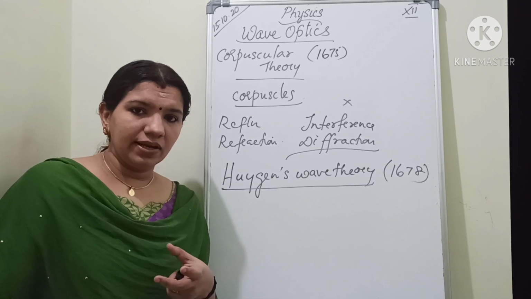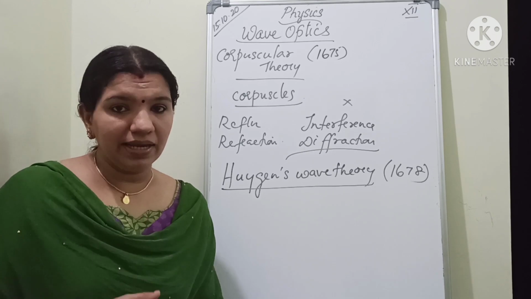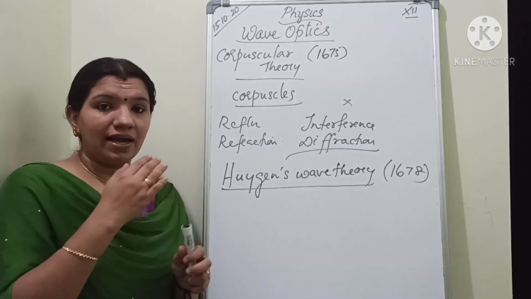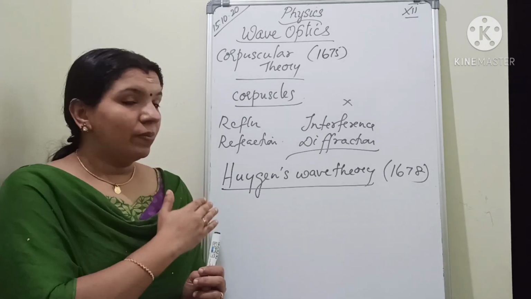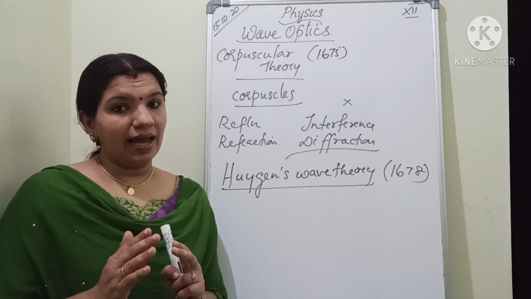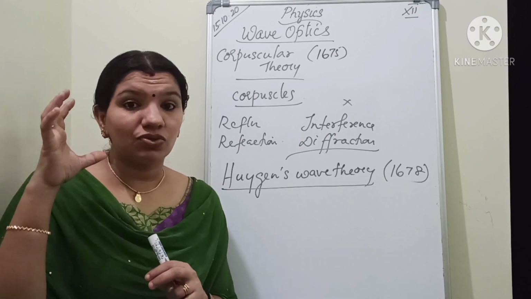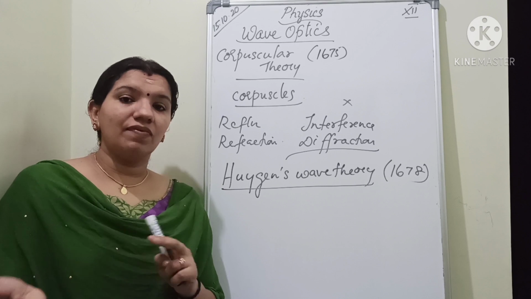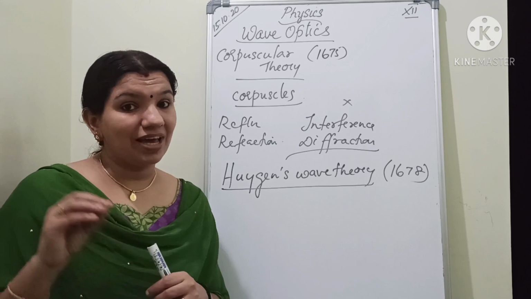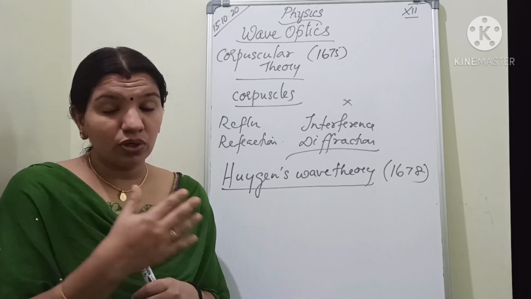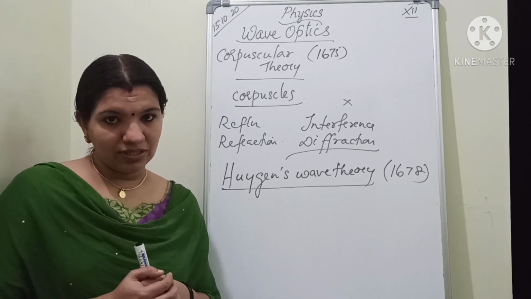What do you mean by a mechanical wave? A mechanical wave means a wave which requires a medium. So for the propagation of light, it requires a medium. That is what was said by Huygens. Specifically, light is a transverse wave. You have studied transverse waves as well as longitudinal waves, and there you have studied that light is an example of a transverse wave whereas sound is an example of a longitudinal wave. I am not going into the details because you have studied those things in your +1 classes in the chapter oscillations and waves.